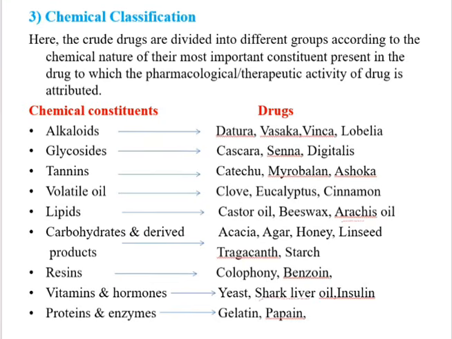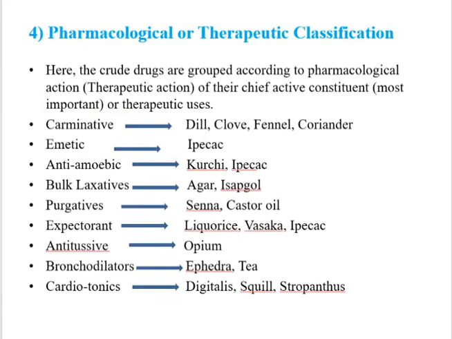Okay. Next, pharmacological or therapeutic classification. Based on the particular therapeutic uses of the drugs, the crude drugs are classified. For example, carminative means that reduces the gas production in the GIT. Okay. For example, clove, fennel, coriander, those are carminatives. Emetic means induces vomiting. Okay. For example, ipecac is an emetic. Anti-amoebic means kurchi and ipecac. Those are the drugs which are used as anti-amoebic.